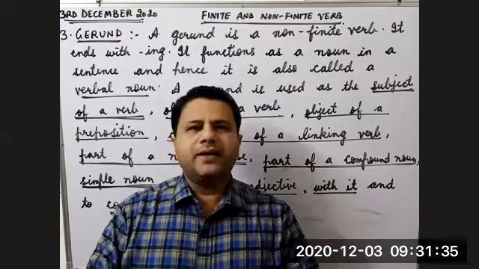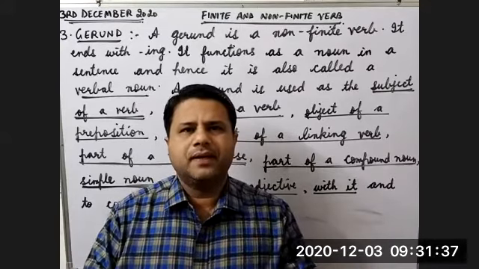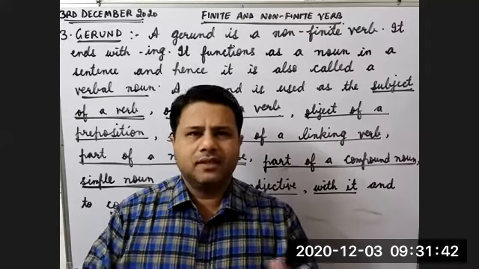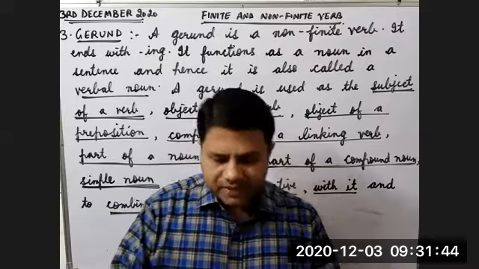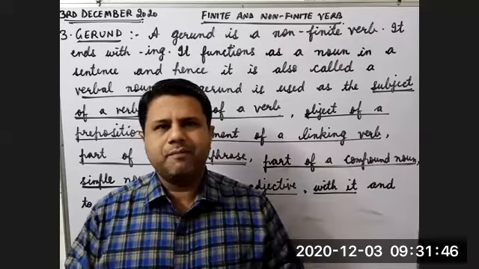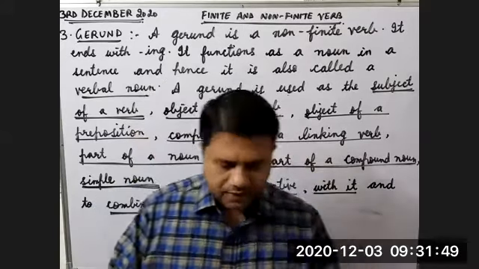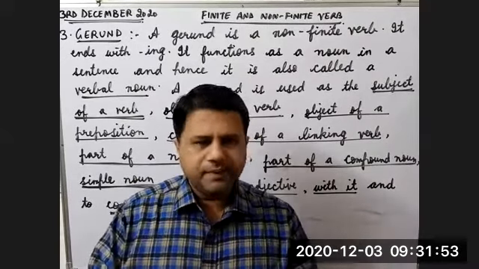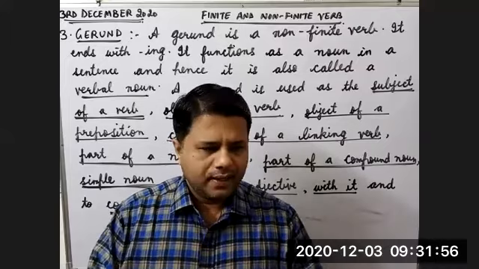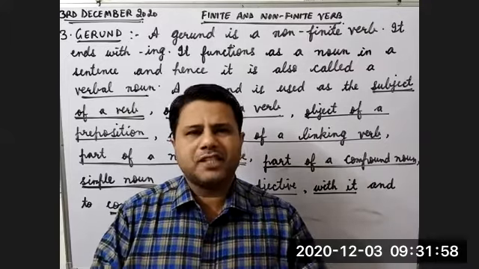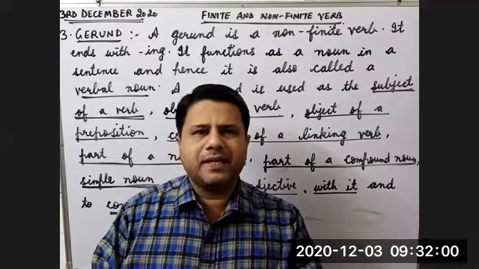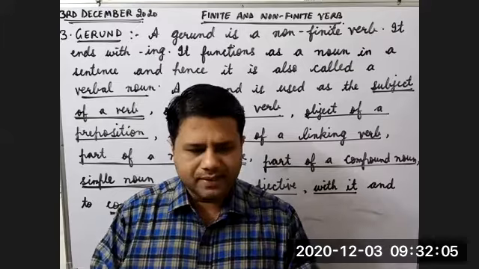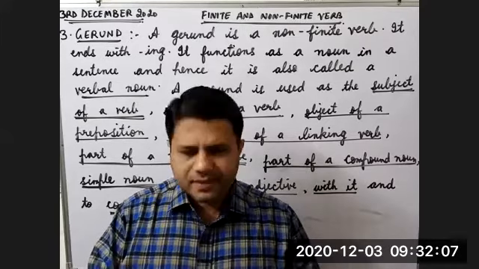Today we are going to start with the ninth lecture of this topic. Earlier we have discussed, almost the topic is finished. Only one verb is left, that is gerund. We have already discussed finite verb, transitive, intransitive verb, infinitive, to infinitive, bare infinitive, participle, past participle, present participle, perfect participle. All these verbs have been done with examples. Now only one type of verb is left, that is gerund.